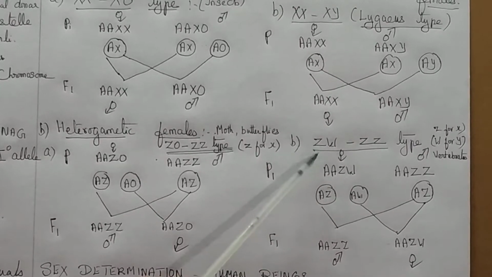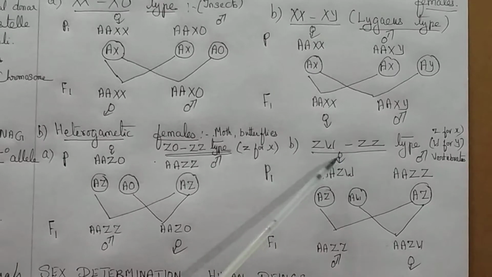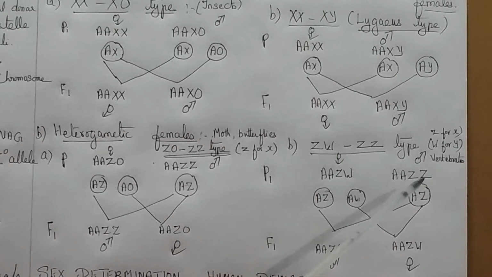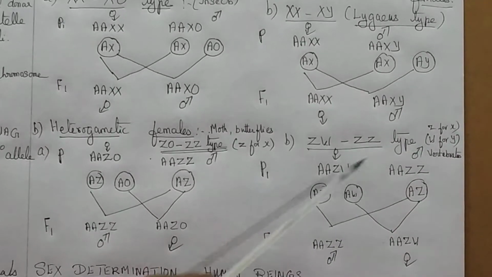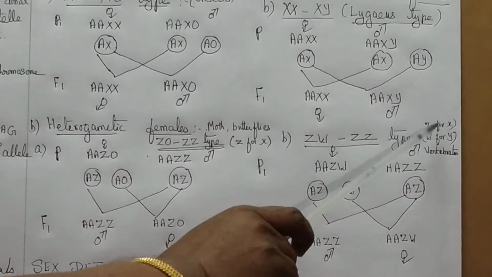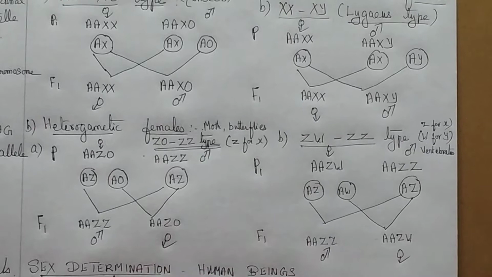The next type is ZW-ZZ type. This type is seen in vertebrates like fishes, birds, reptiles, etc. Here Z is used for the X chromosome and the alphabet W for the Y chromosome.